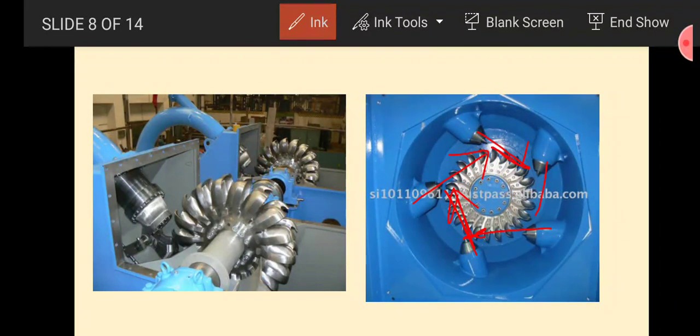No pressure energy will be used, and in this turbine no casing is required, because casing is required when there is a conversion of pressure energy, and in this turbine there is no conversion of pressure energy, hence no casing will be required in this type of turbine. As you can see, these are open to the atmosphere. We will just cover it with a fiber sheet or fiber box so that the splashing of water will be prevented.